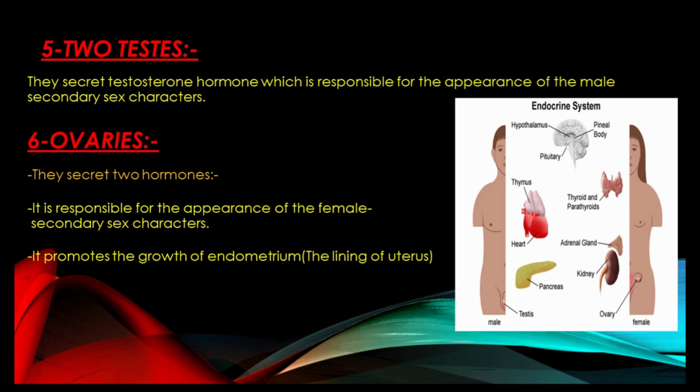And the sixth endocrine gland in our lesson is the two ovaries. These ovaries secrete two types of hormones. The first hormone is estrogen hormone, which is responsible for the appearance of the female sex character, and it promotes the secondary sex characters. And the second one is progesterone hormone. The progesterone hormone promotes the growth of the endometrium. Endometrium means the lining of the uterus during pregnancy.